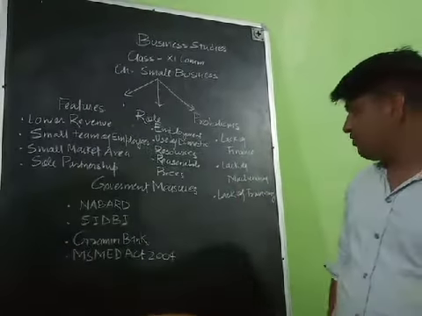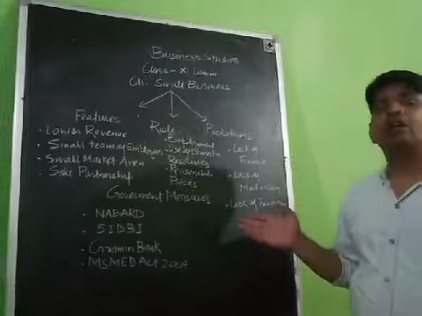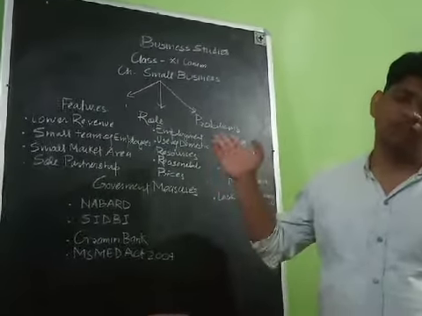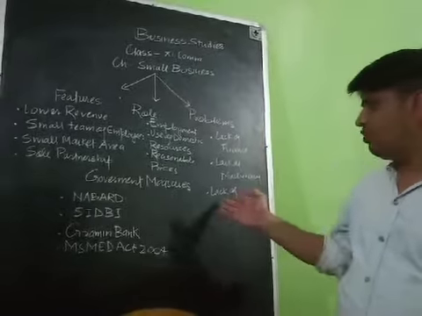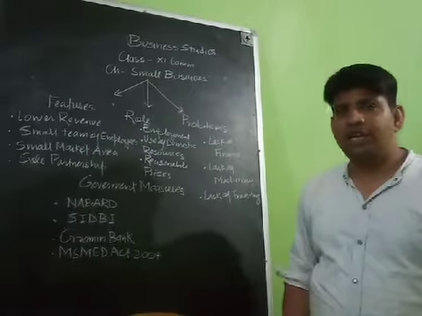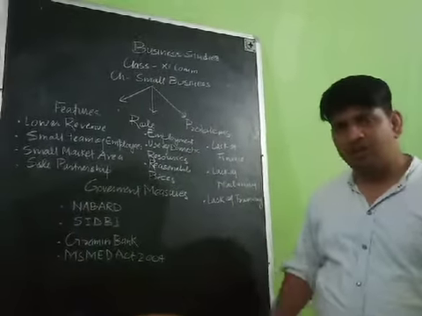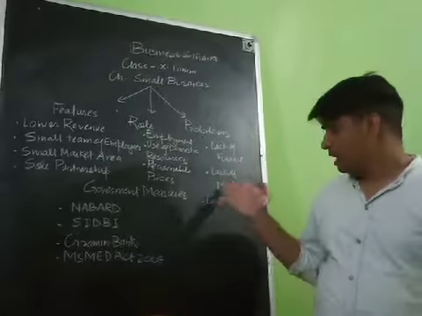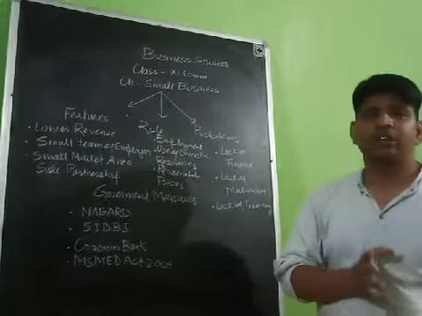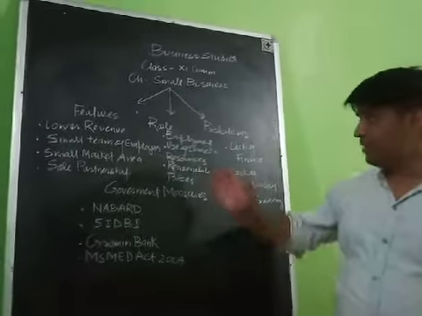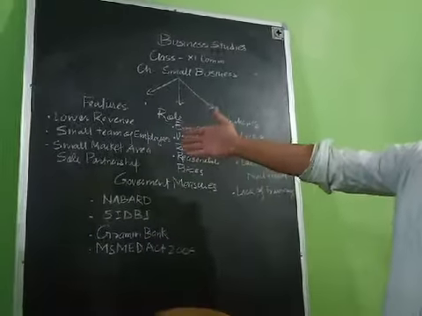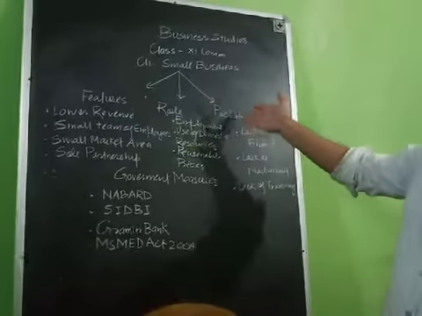The another one is lack of training. As I told you, the companies are facing a lot of shortage of finance. That is why they are not able to provide training opportunities to the workers working in the organization. That is why a lack of training is also present in the case of a small scale business. So students, it is all about the role, features and problems of a small business in our country.